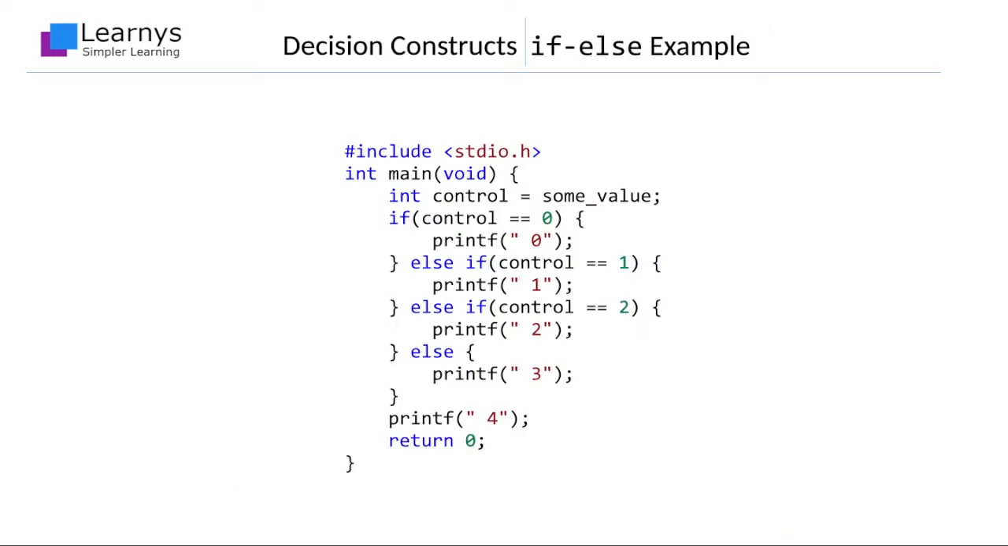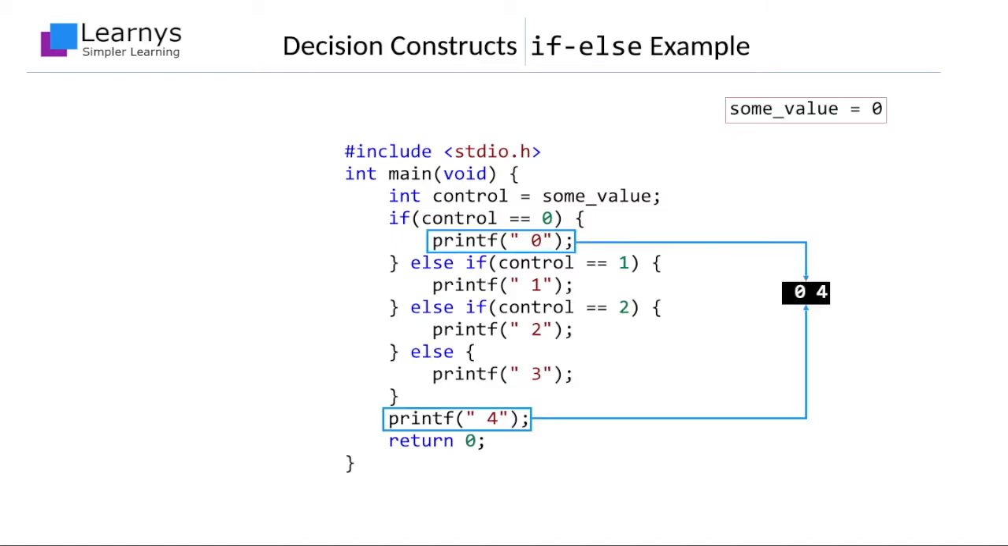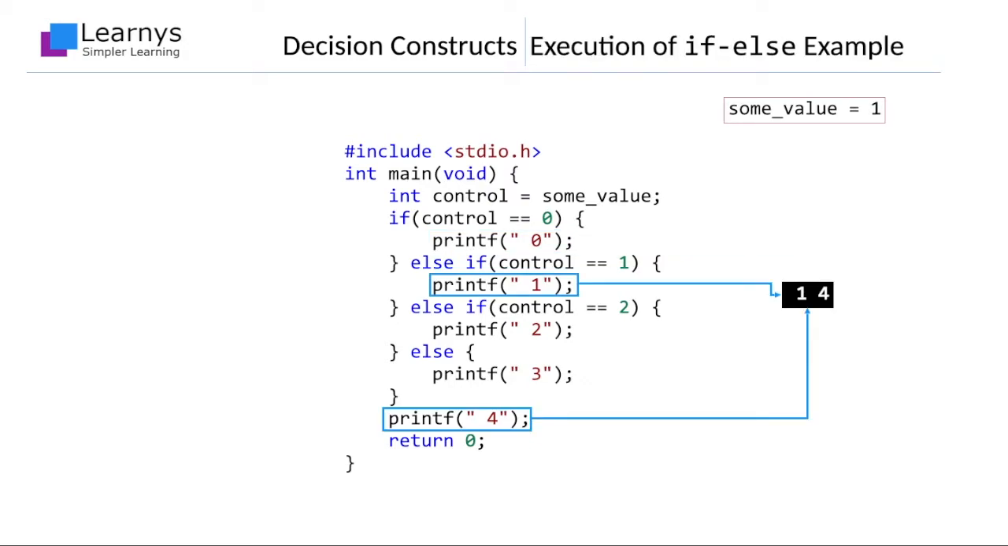Consider this piece of code. Can you guess the output of this program? If some value is 0 or 1 or 2 or 3 or any value more than 3. If some value is 0, then the if block will be executed followed by the last print statement. The output will be 0, 4. If some value is 1, the else if block will be executed followed by the last print statement. The output will be 1, 4.